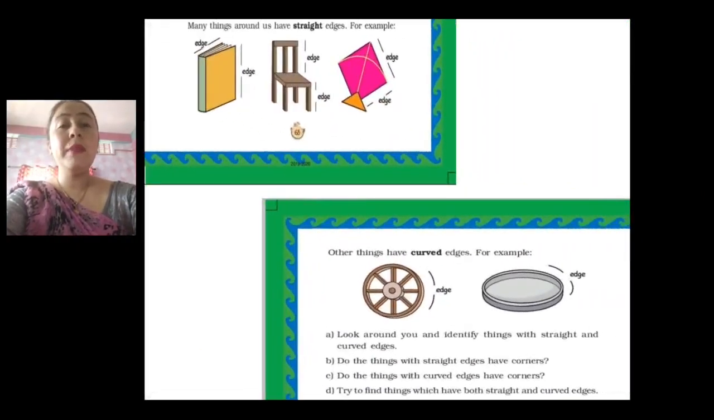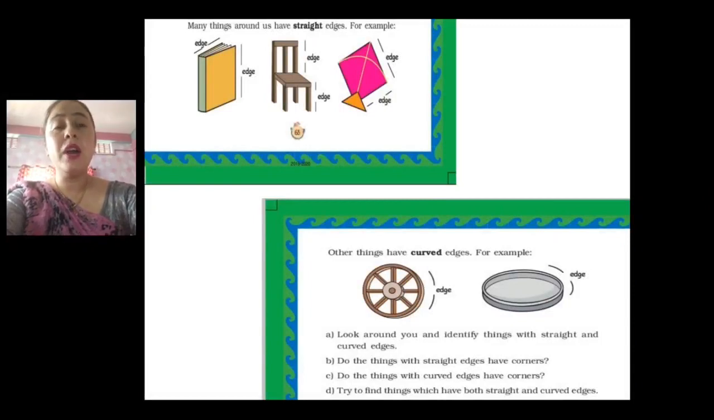So see, many things around us have straight edges. For example, book. Yes, book. It has its edge. Chair, kite. These all have edges. Other things have curved edges. For example, you can see it is a wheel. Wheel doesn't have any straight edge because we have already learned that the ones which are in the circle shape will not have straight edges,